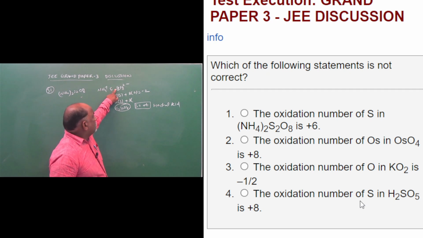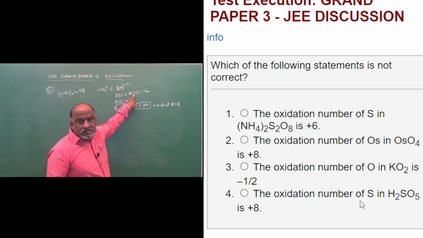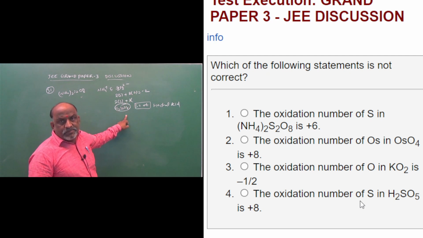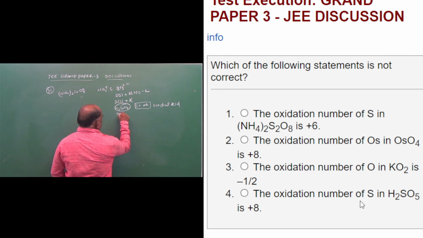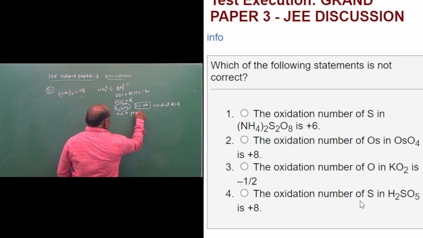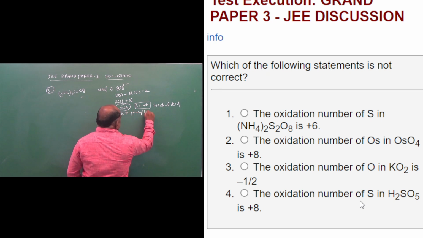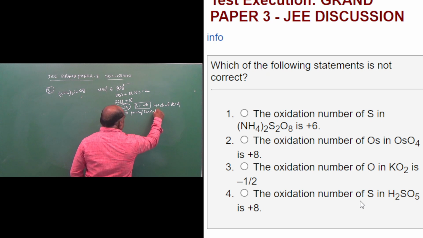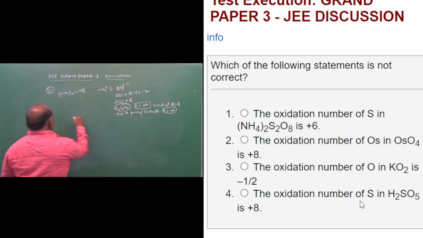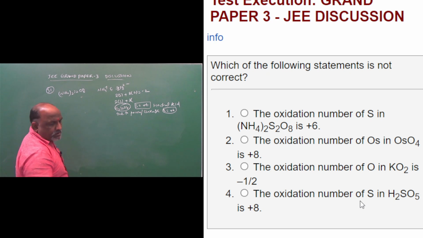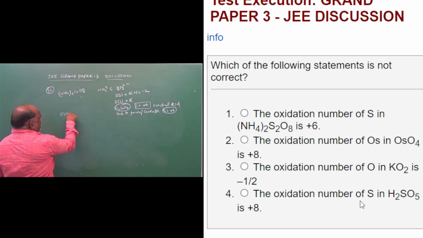Actually, according to the sequence it should be plus 7, but that is wrong because in this example a peroxy linkage is there. Due to the presence of the peroxy linkage, S is equal to plus 6. So option 1 is correct, and the second option is osmium tetroxide, OsO4.